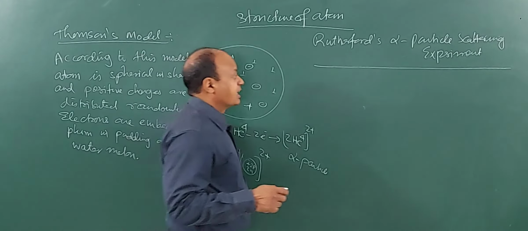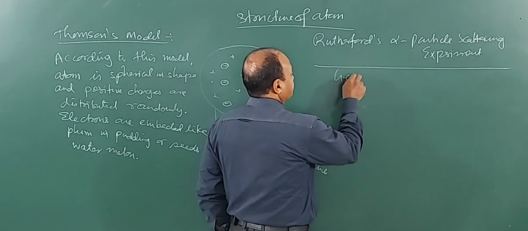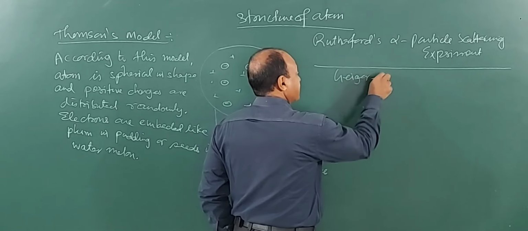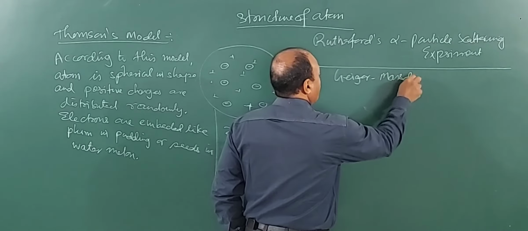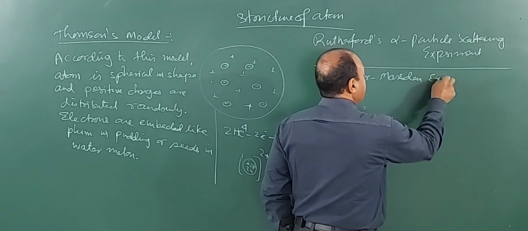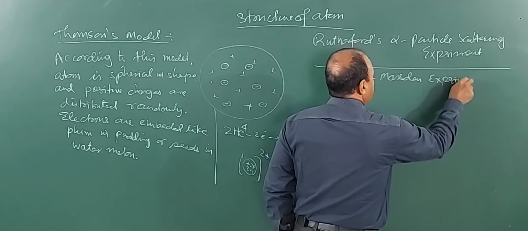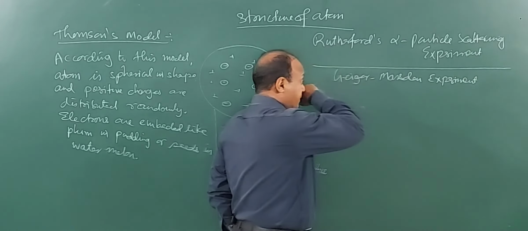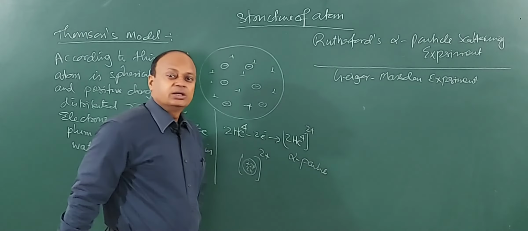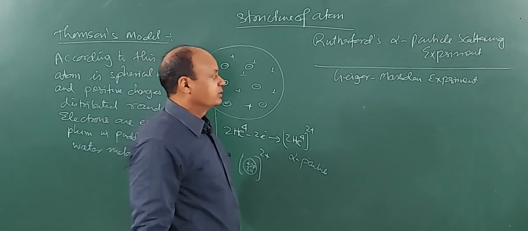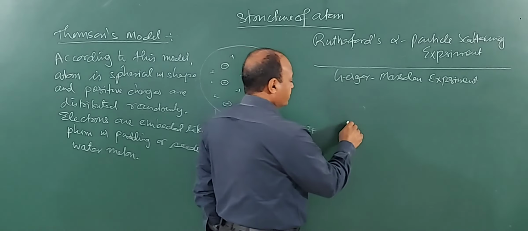So it is also called the Geiger-Marsden experiment. In fact, these 2 people were crucial in conducting this experiment along with Niels Bohr. Rutherford. What Rutherford did was,